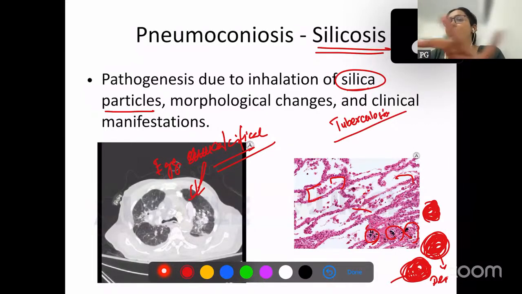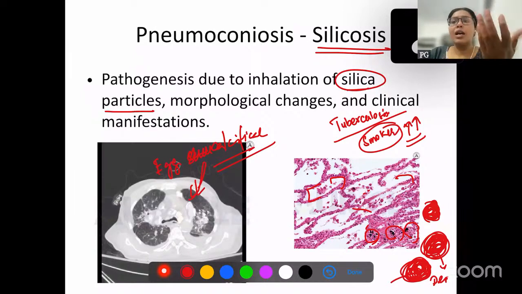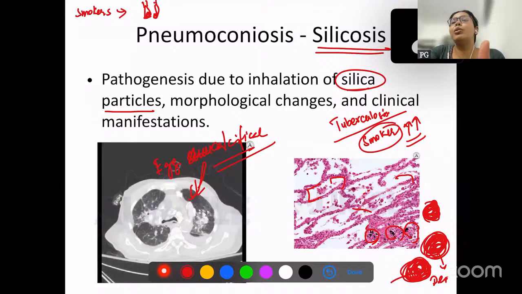Also, in any pneumoconiosis or any lung disease, if the patient is a smoker, the risk of aggressive disease is going to increase because smokers have decreased mucociliary clearance. Let's just go back to general physiology. What happens in smokers? As you remember, our ciliated columnar epithelium, which is present in the bronchial membrane, is going to convert into squamous epithelium because of chronic smoking.